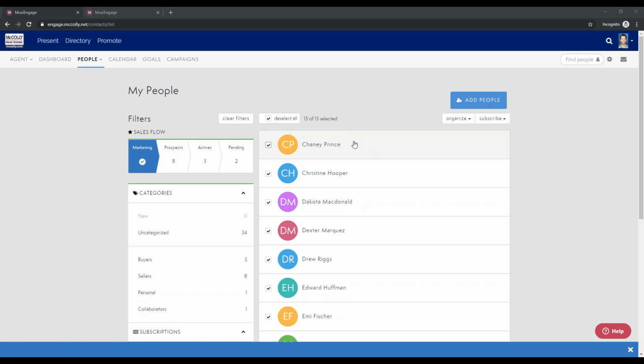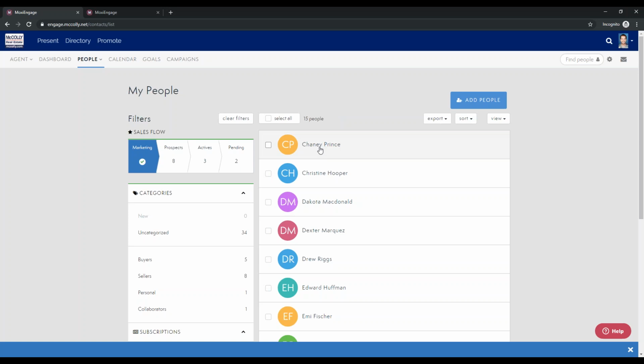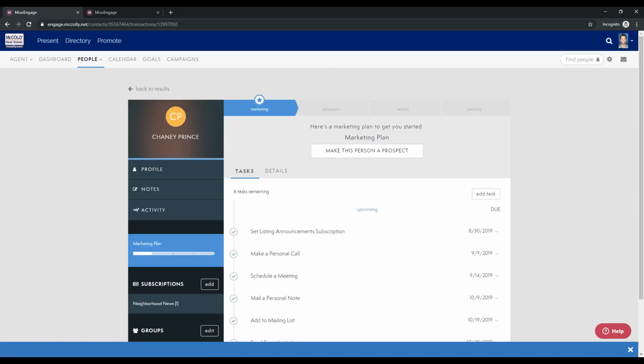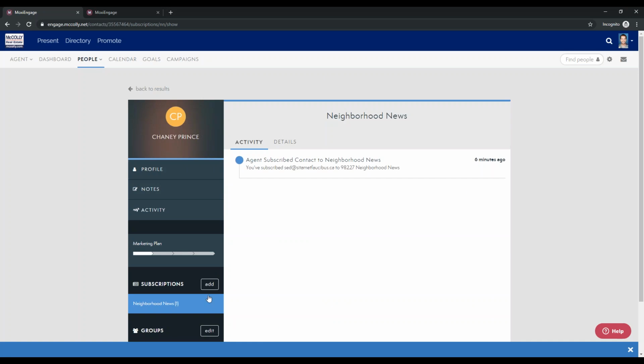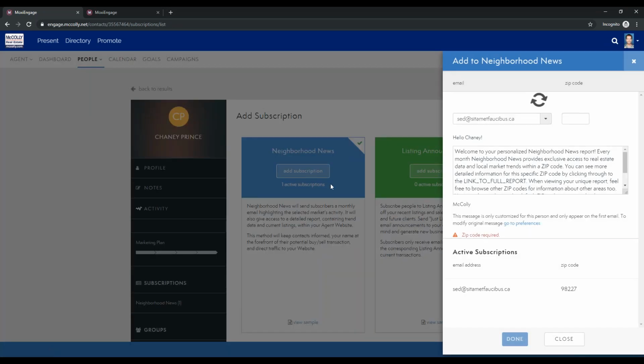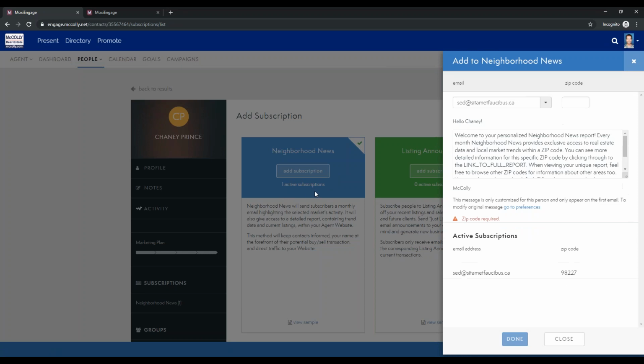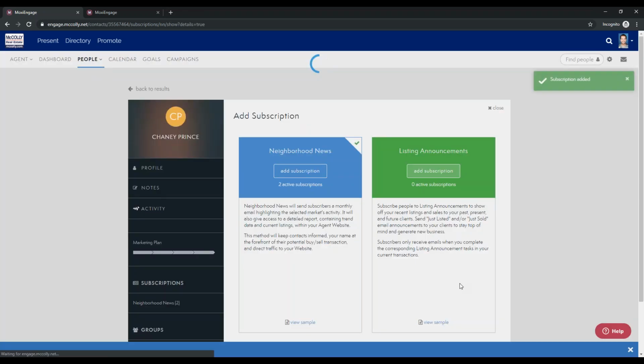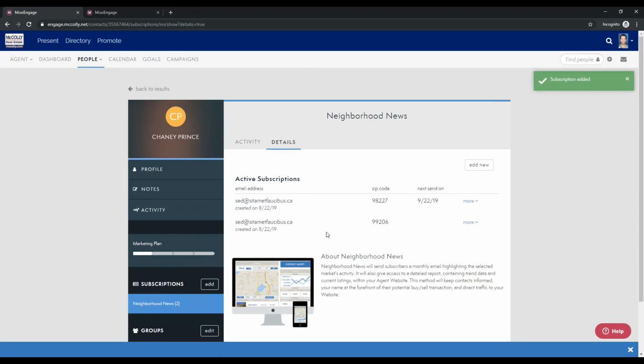That's actually a good question. I saw a question come through about having multiple neighborhood news subscriptions on a single contact, and yes, you can do that. You can go back in here to Chani Prince and open up her subscription. You can see here I already have one active subscription for a given zip code, but if I wanted to add a different zip code in here and hit done, you can now see that she has multiple zip codes active in a given neighborhood news subscription.